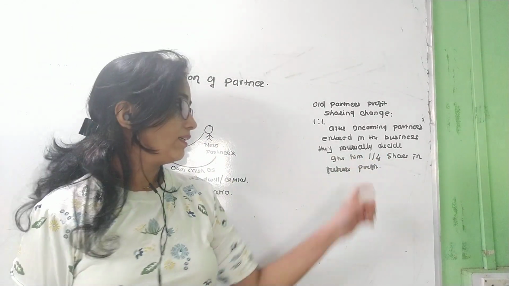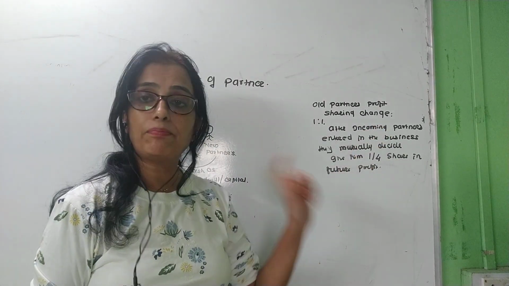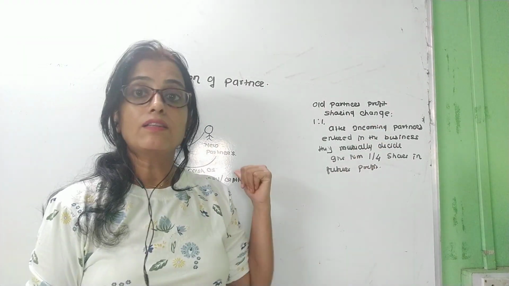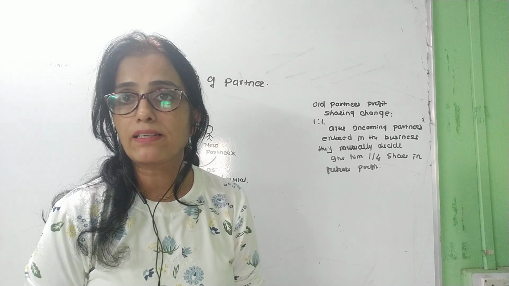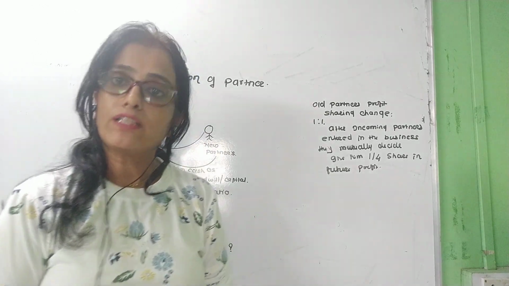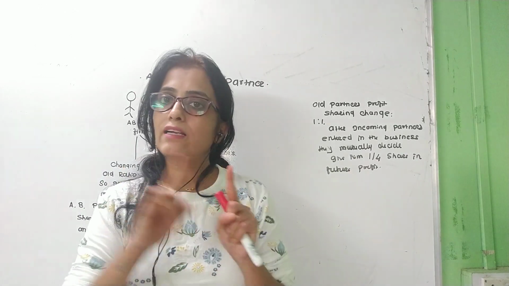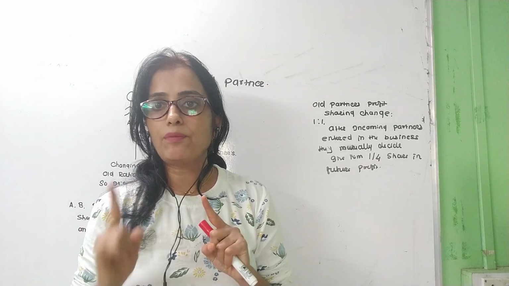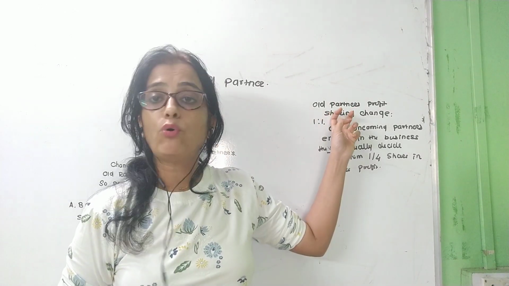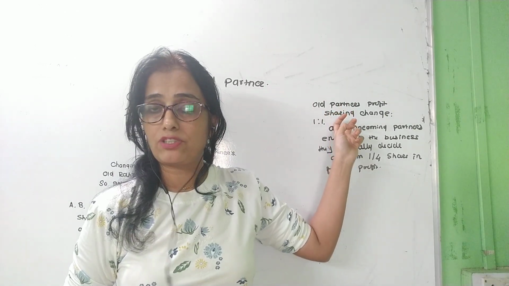So the 1/4 share is received by C because the old partners are sacrificing their share. Okay, so in the admission of a partner, you have to make sure that one's profit is another's gain, one's profit is another's gain, and both the old partners are sacrificing their share.